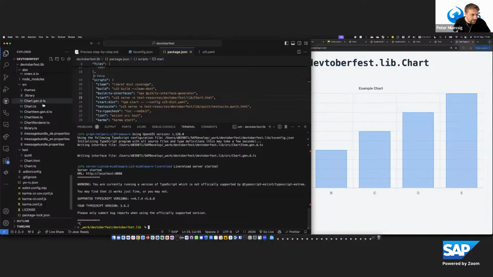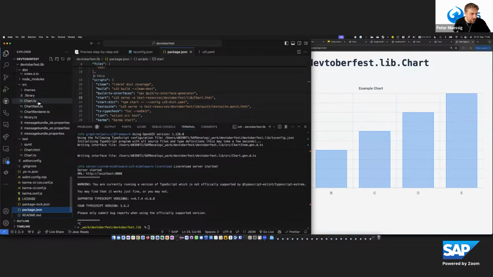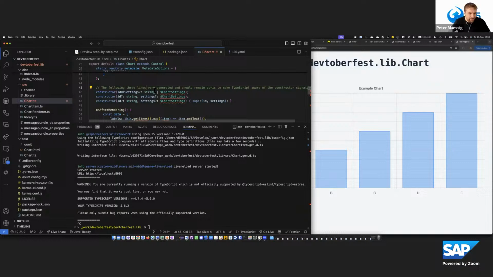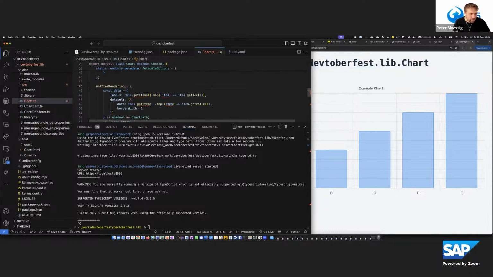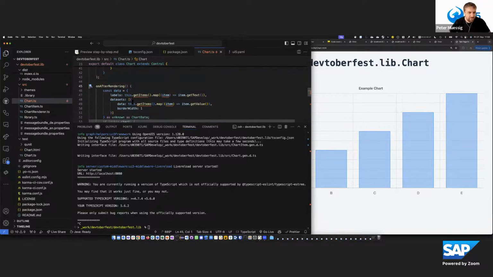What happens is, let's see, these gen.dts files are generated by the UI5 tooling. In the demo script, this constructor code I removed here, this is not available by default, so you don't need to take care to implement that.